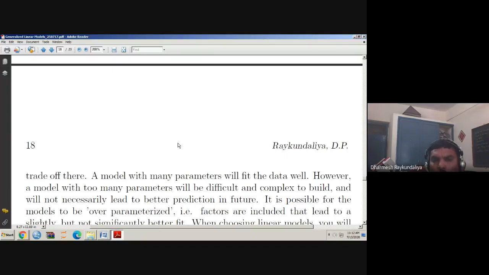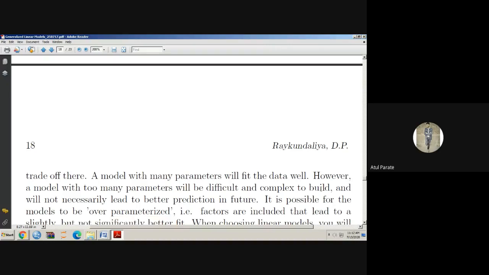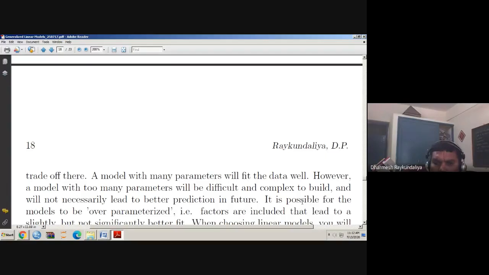However, a model with too many parameters will be difficult and complex to build and will not necessarily lead to better prediction in the future. Can you hear me? Hello? Yes, sir. So when you add more parameters, models become more difficult, and it is also very difficult for future prediction, and therefore it is possible for the models to be over parameterized.